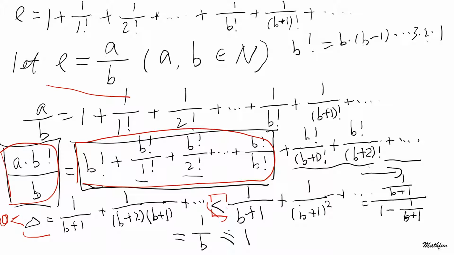I hope you like these videos. It's quite a lot to digest, isn't it? But from the beginning to the end, we show two expressions of e. We show that they are in fact equivalent to each other. We show that their limits exist, and the limits we call e. And finally, we prove that e is irrational.